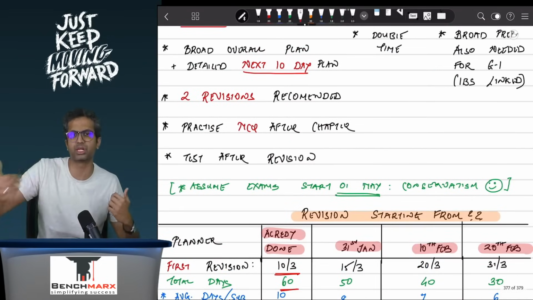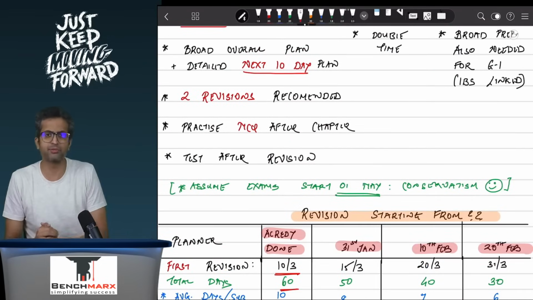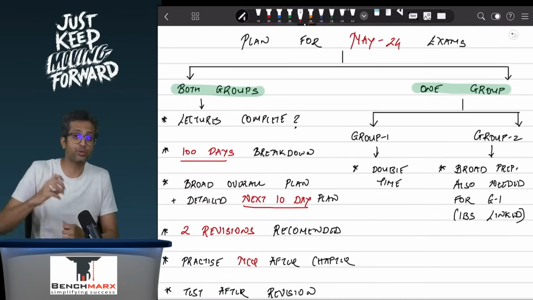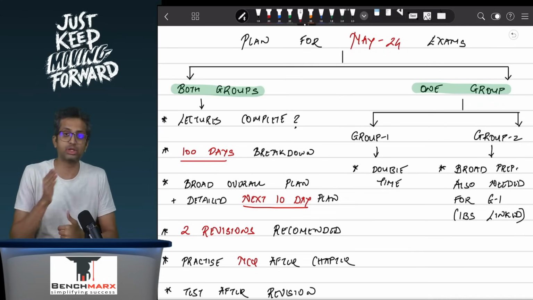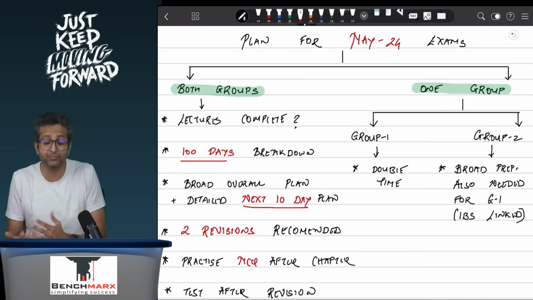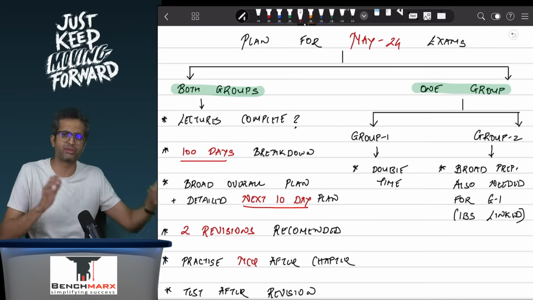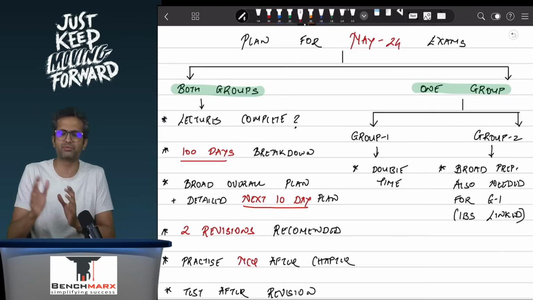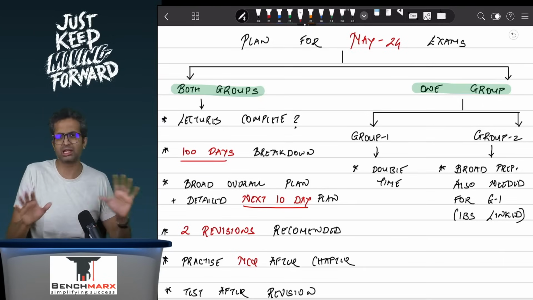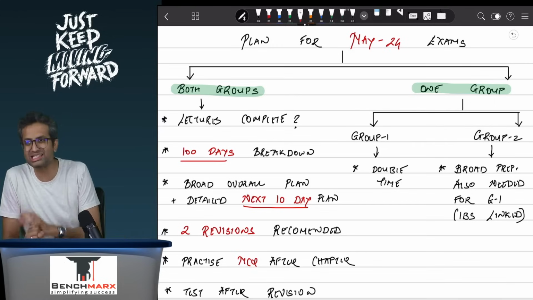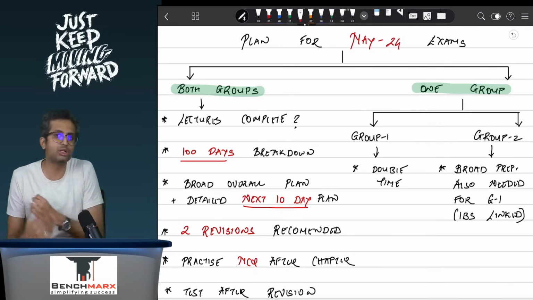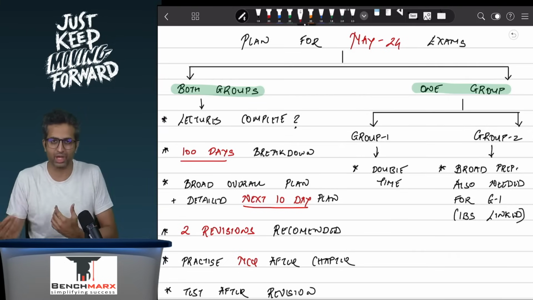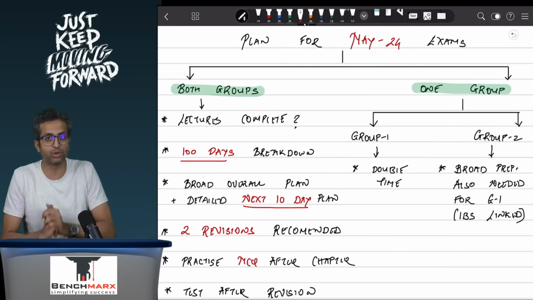Overall, on a subject wise basis, we will share it separately for FR and AFM, but I hope this helps you in general. Now for students who are giving just one group, let us say you're giving group 1, then you have double the time and you have MCQs to cover, let us say for FR, and for AFM you have a couple of additional topics to cover with some theory. So that is there, and there is a topic on audit. So probably you can plan 2 revisions for FR and AFM and probably 3 for audit, considering a theory paper, and you can write slightly more tests if you are giving just one group.